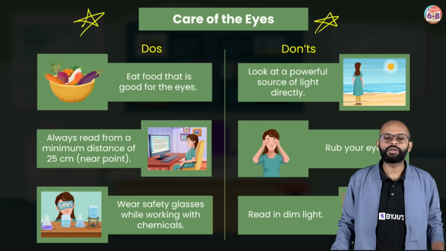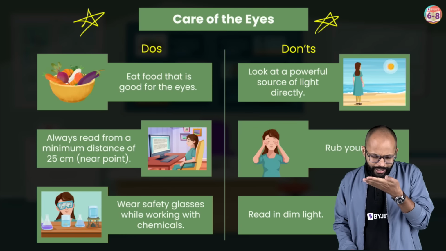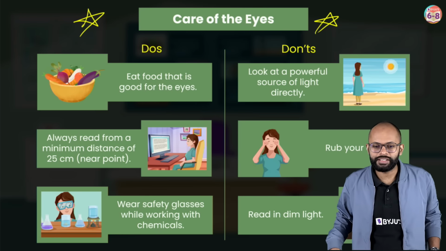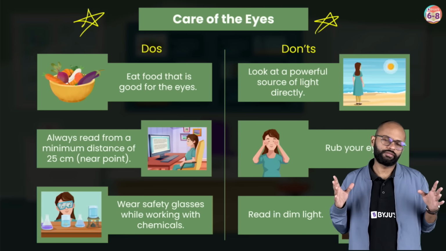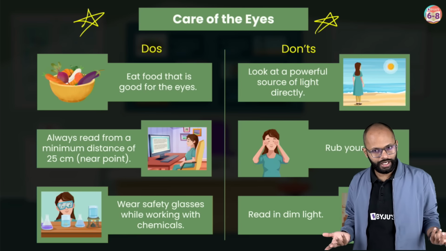Always read from a minimum distance of 25 centimeters. Your parents always tell you, don't read like this. Always read from minimum distance 25 centimeters, right? Wear safety glasses while working with chemicals. Do not read in dim lights. All of these, I mean, you should have proper lighting to study. So all of these are do's, correct?